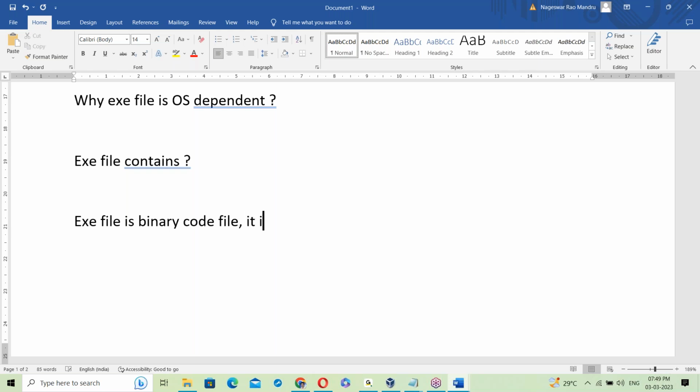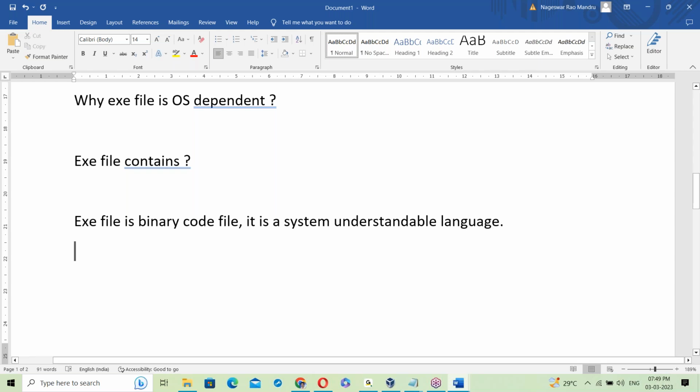Yes, it is a system understandable language. An exe file is a binary code file. Binary code means a zeros and ones format. It's a system understandable language.